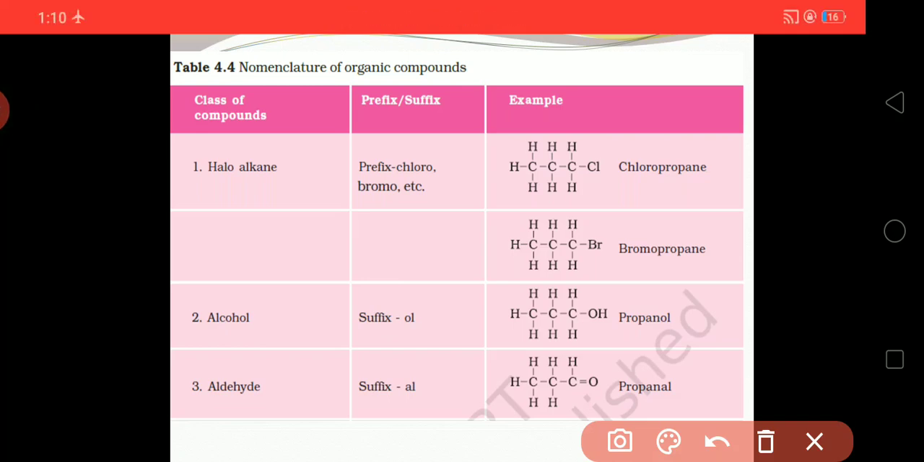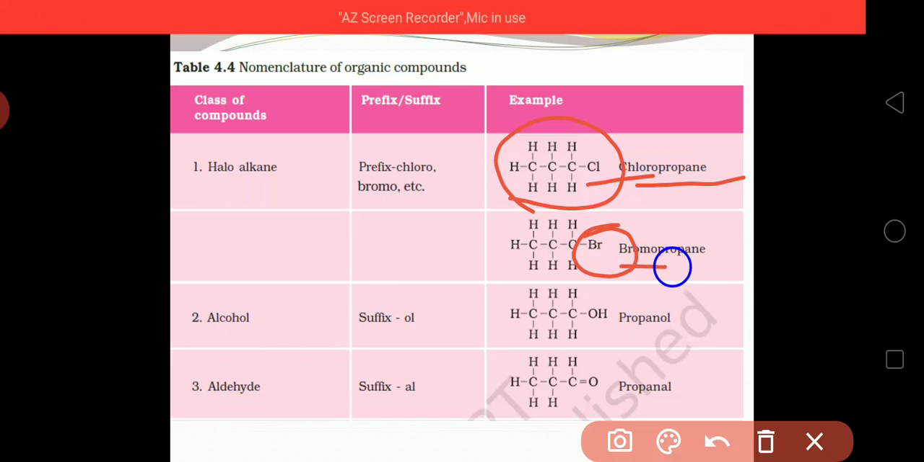Haloalkane: in this compound you can see that chlorine is added, so it is said to be chloropropane. In the same way, in place of chlorine, if we add Br, it will be bromopropane. If OH is attached, then it is propanol, so the functional group is alcohol.